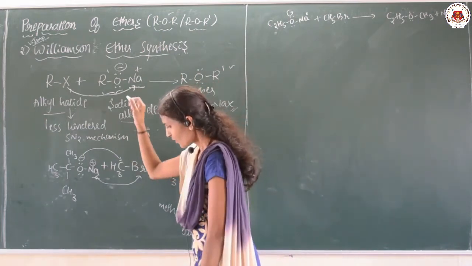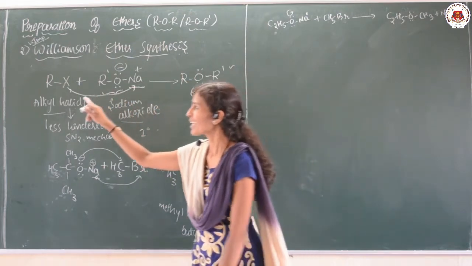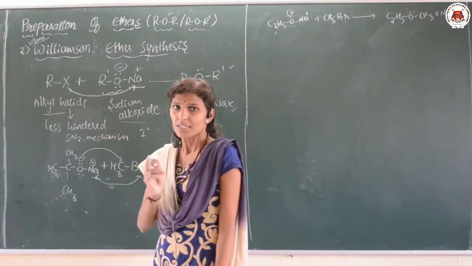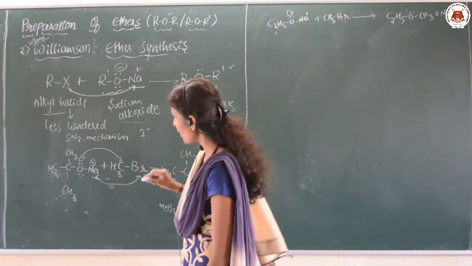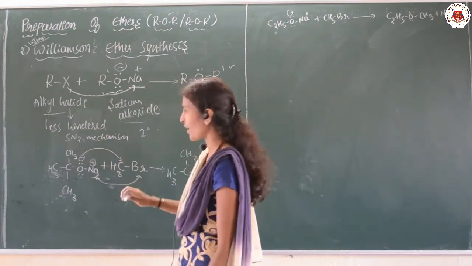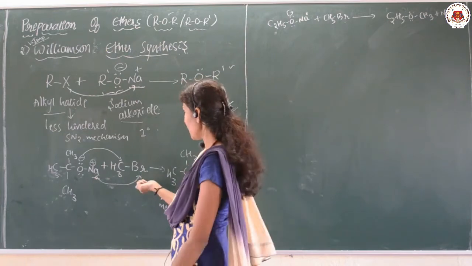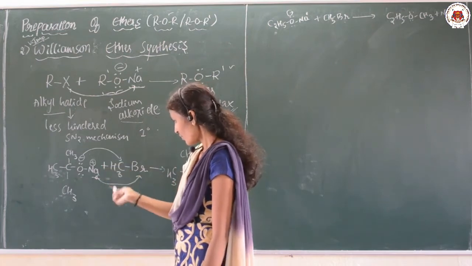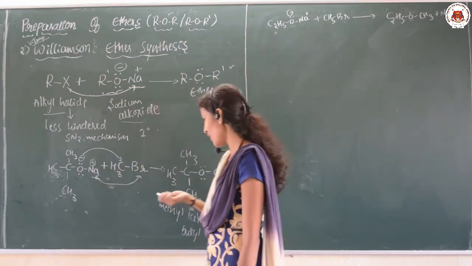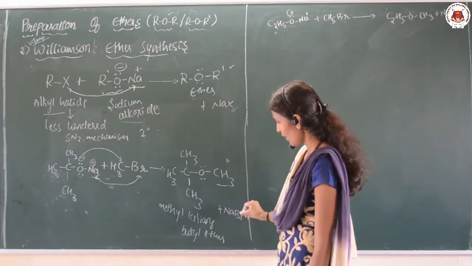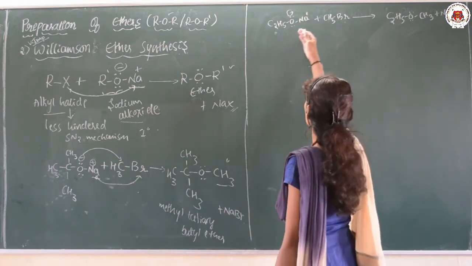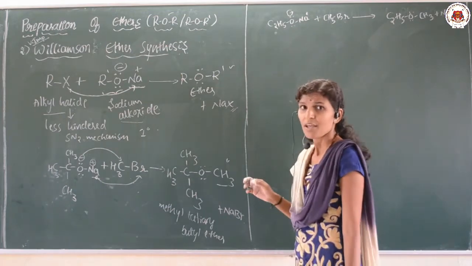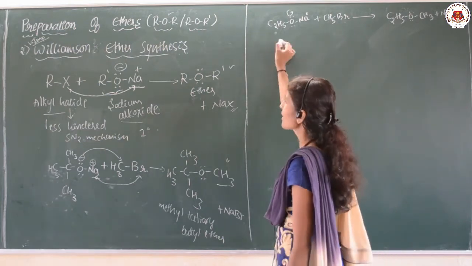And the condition is that here the alkyl halide, if it is primary, it is going to give us an ether, and it must be less hindered. It must follow the SN2 mechanism. So here I have taken the bulky group in the alkoxide. Our condition is we should not take the bulky group here. So I have taken CH3, which is not much bulkier. Okay, this is our alkyl halide, this is the sodium alkoxide, and here there is a formation of the ether along with the release of NaBr. Or a simple example, you can write like this, and you have to mention the names of all the reactants and products there. Those are simple, just go through them yourself. And let me explain to you.